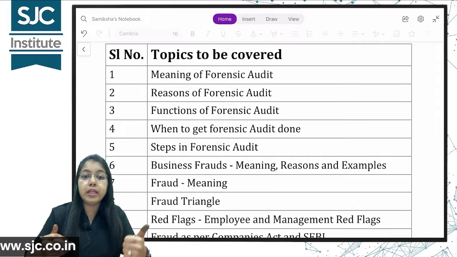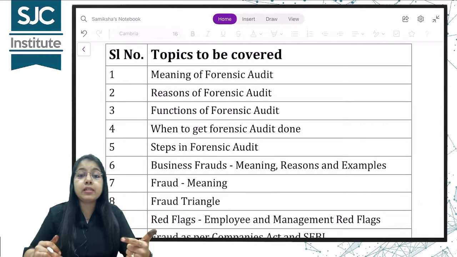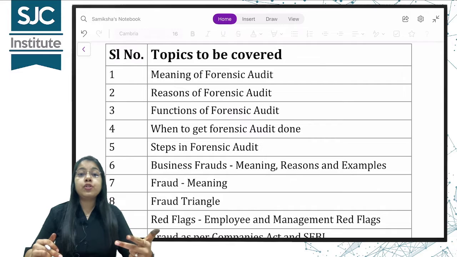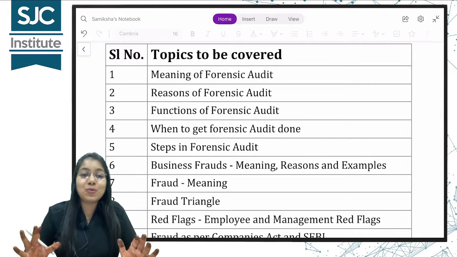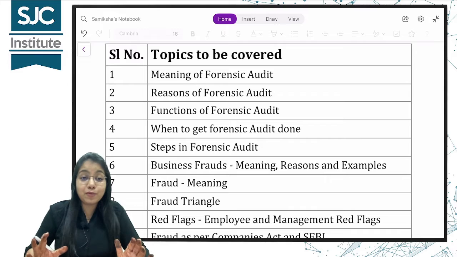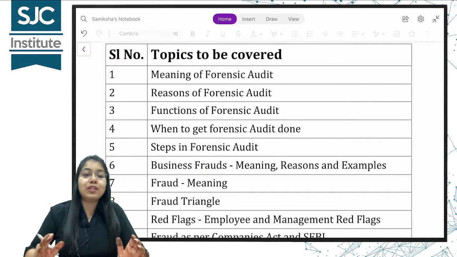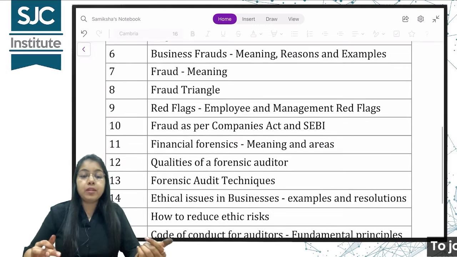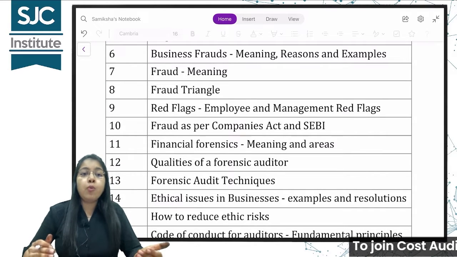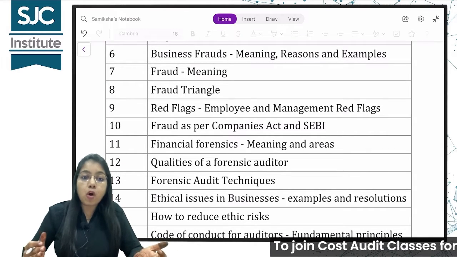We are going to do the meaning of forensic audit, the reasons for forensic audit, the functions, or you can say the steps, the functions of forensic audit. When do we have to get forensic audit done? Guys, don't worry. I know it's a new term for you, but trust me, by the end of this class, you will feel very confident with this topic. All right, then steps in forensic audit, business frauds, the meaning, reasons, and example. What is actually the meaning of the term fraud?